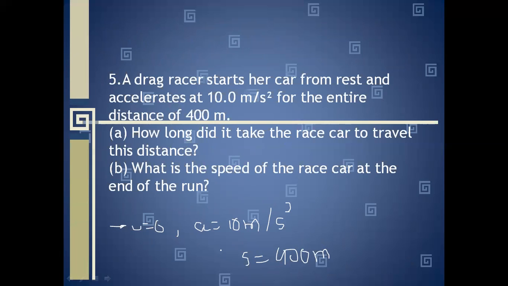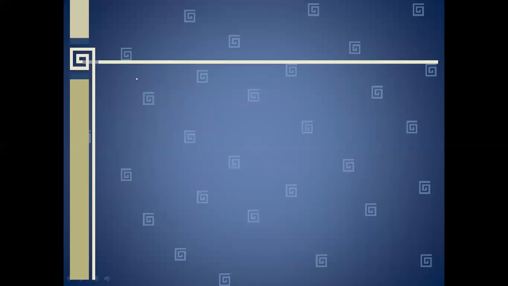In the first part, we have to find the time taken for this motion. So s equal to ut plus half at square, which is our second equation of motion. s is given to be 400 meter, u is 0, so this whole term will become 0. Half into acceleration, which is 10, into t square.